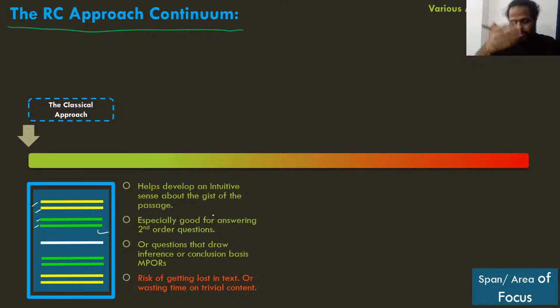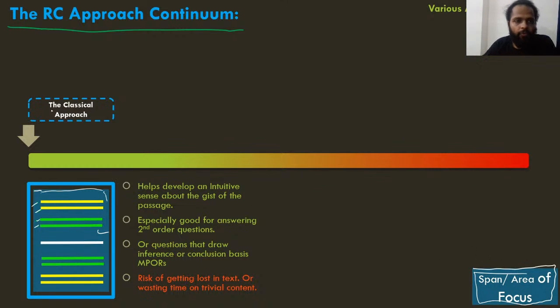I need these kind of classifications in terms of color so that I can help you understand what actually happens when you go by the passage first approach and what actually happens when you go by the, what do you say, questions first approach. ठीक है? And ये जो आपको blue सा filter दिख रहा है, ये मैंने यहाँ पे define करके रखा हुआ है. I'm calling this your area and span of focus, your area of focus, right?